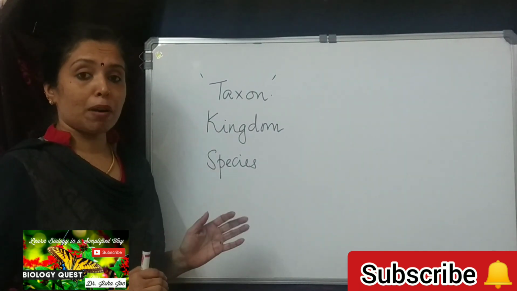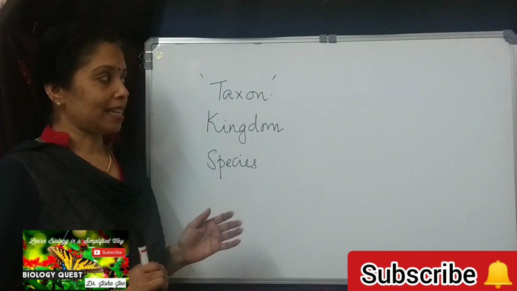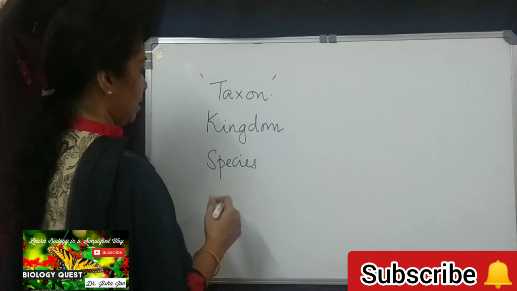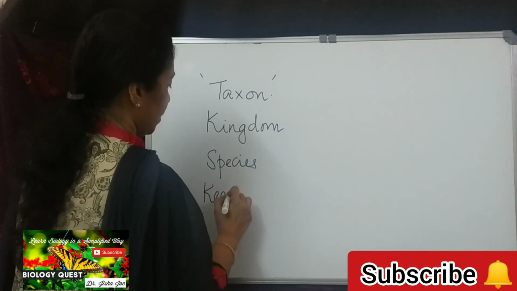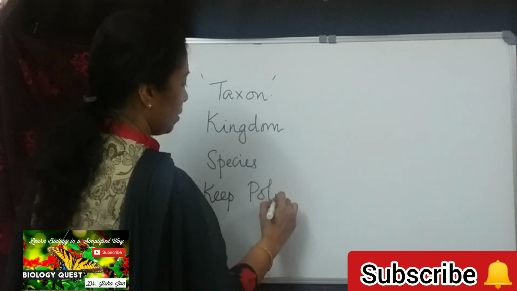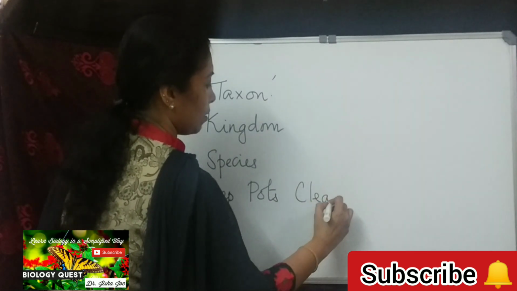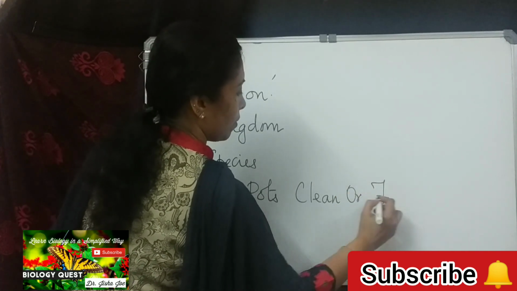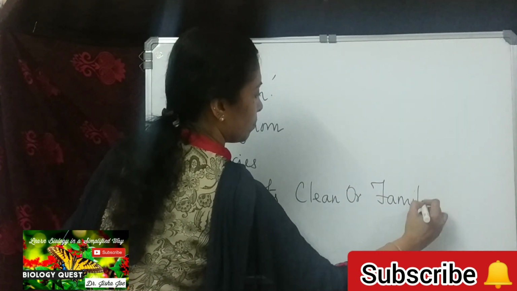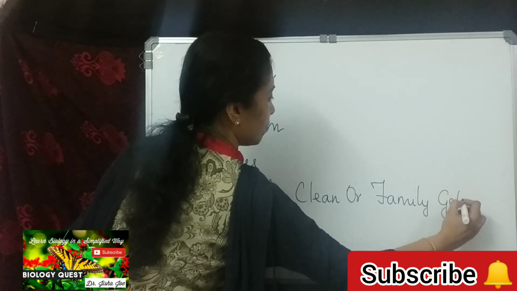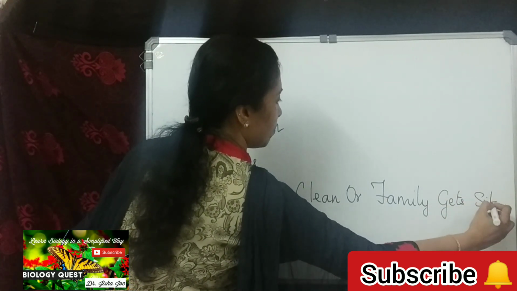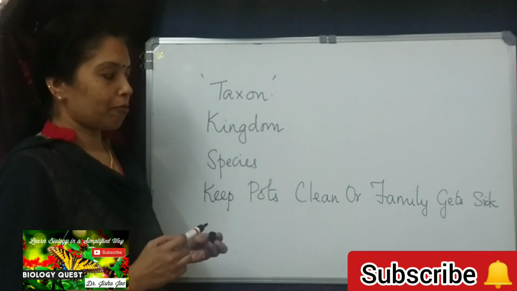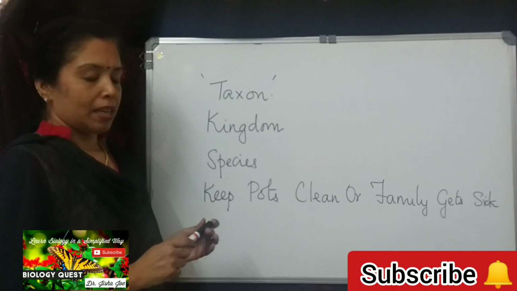You can easily remember the different taxa in the taxonomic hierarchy using this statement: Keep pots clean or family gets sick.